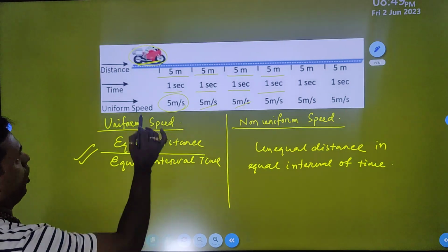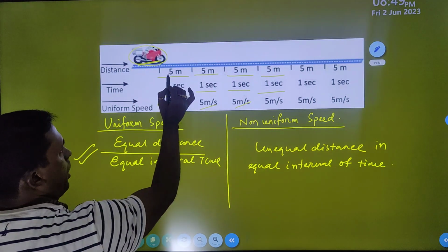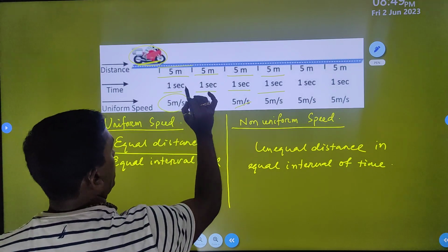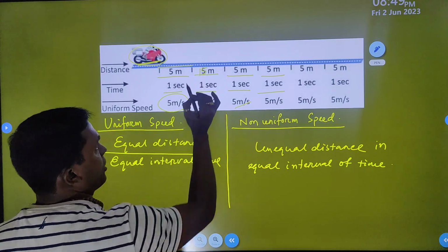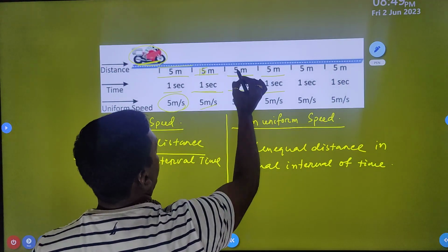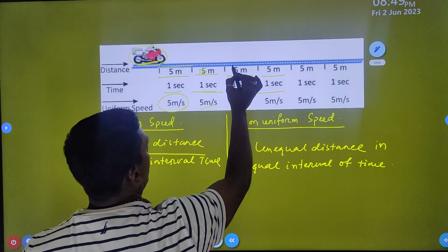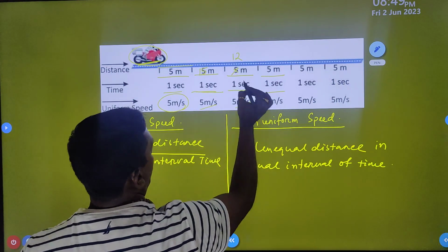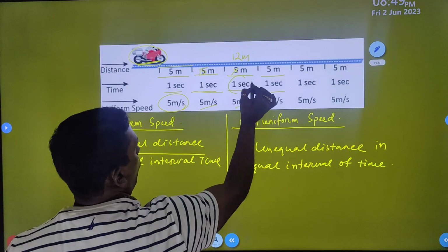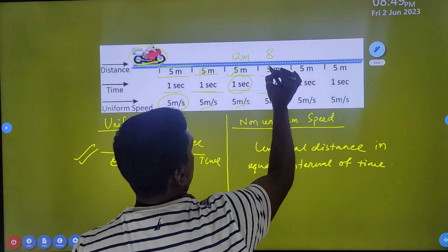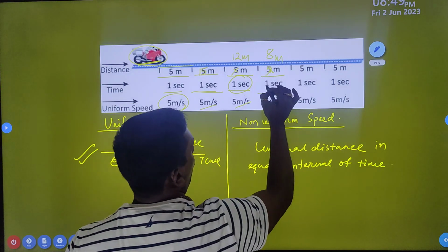Suppose this vehicle, this motorcycle, is moving here 5 meters, suppose this 5 meters is covered in 1 second. Next it can be, suppose, 15 meters in 1 second. Next, forget it, this is 15. Next is 12 meters in the next 1 second. If you say 8 meters, forget this, 8 meters in 1 second.